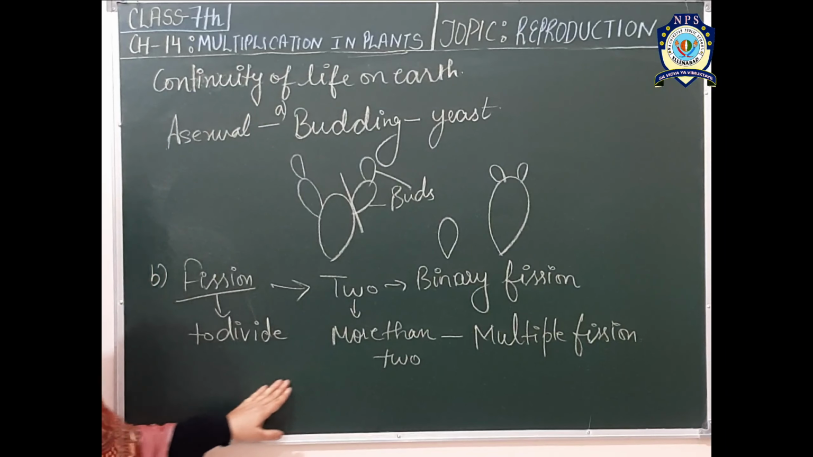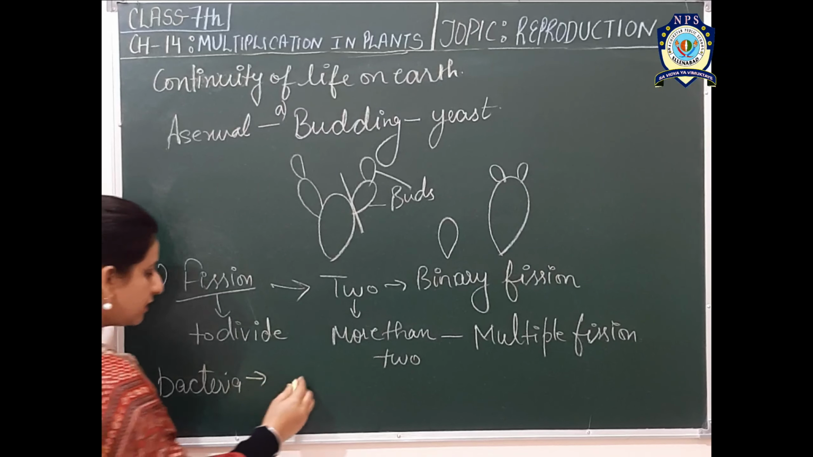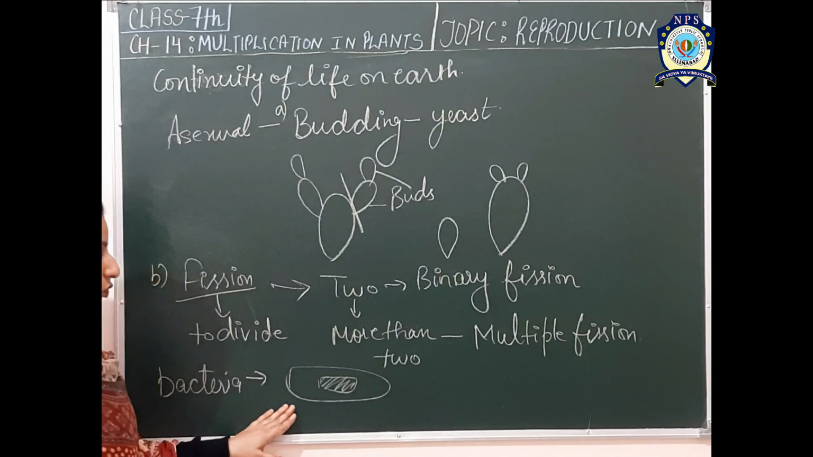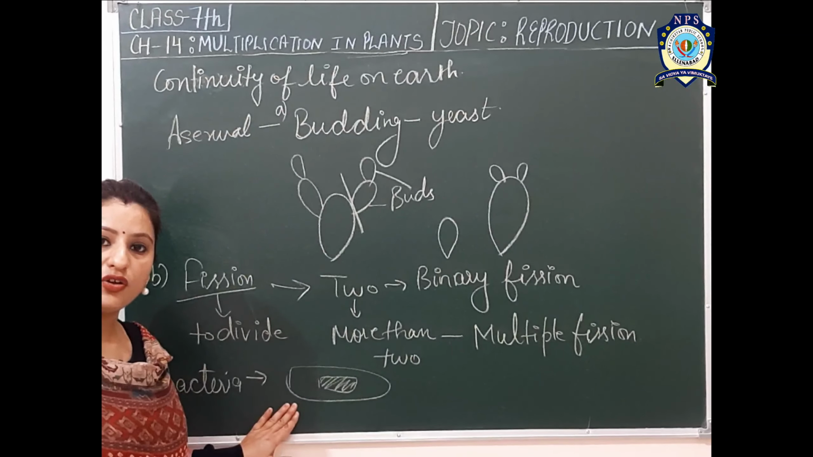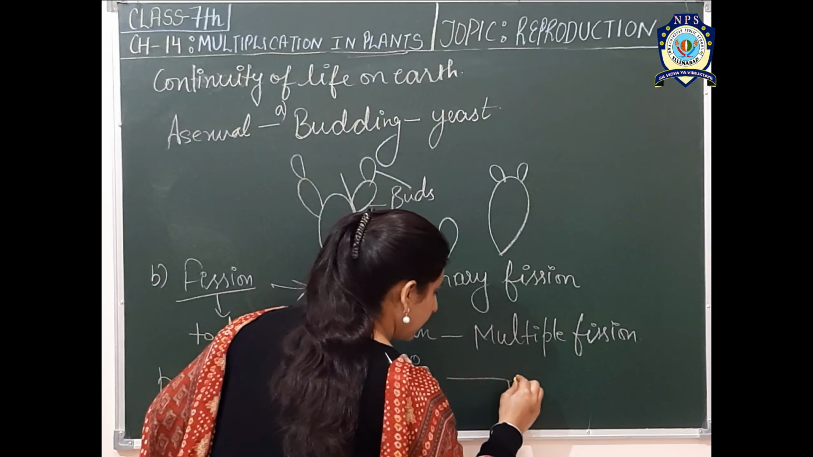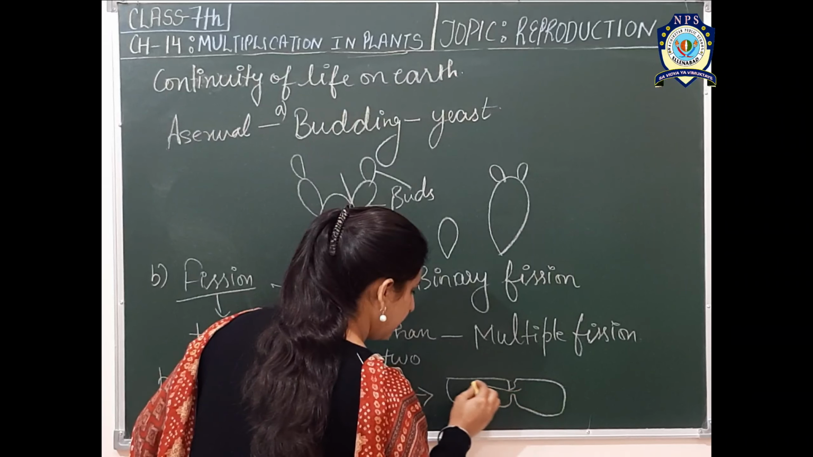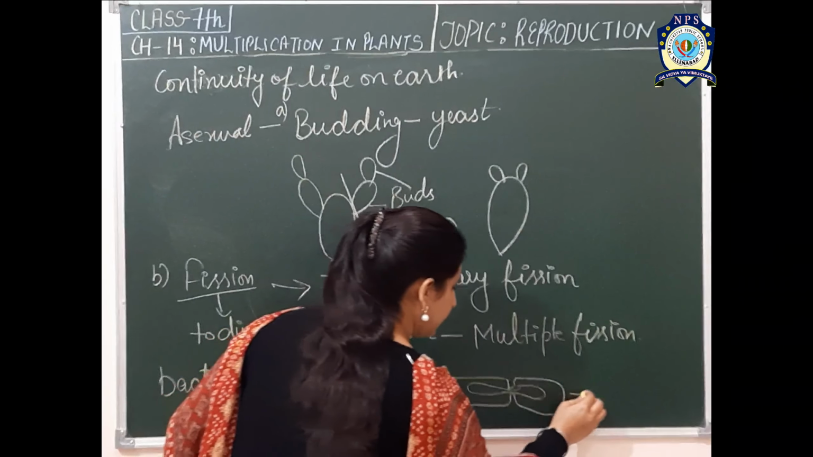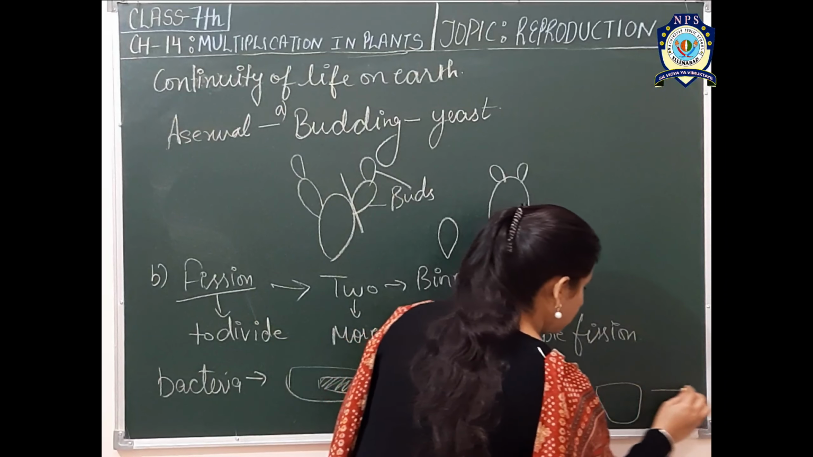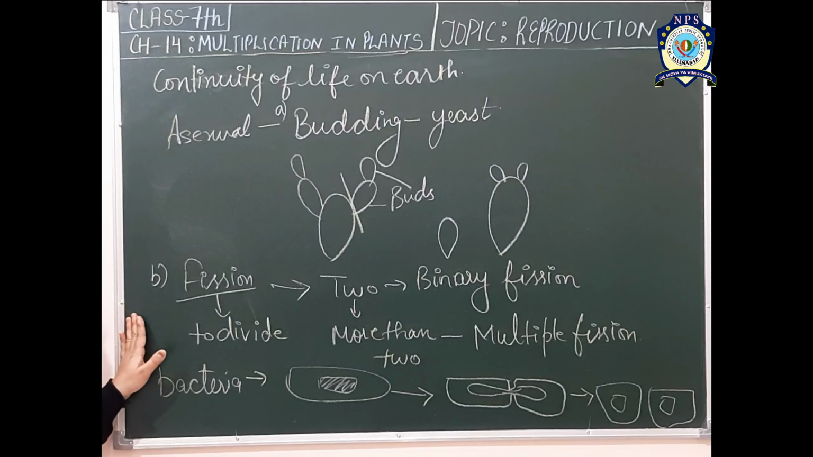In this we will discuss the example of bacteria. If we look upon the structure of a bacteria, as this is the structure of bacteria, when the bacteria is fully grown, then after some time a constriction is formed in the body of the bacteria, and later this constriction deepens and it will give rise to two new daughter bacteria. So like this, the fission takes place.